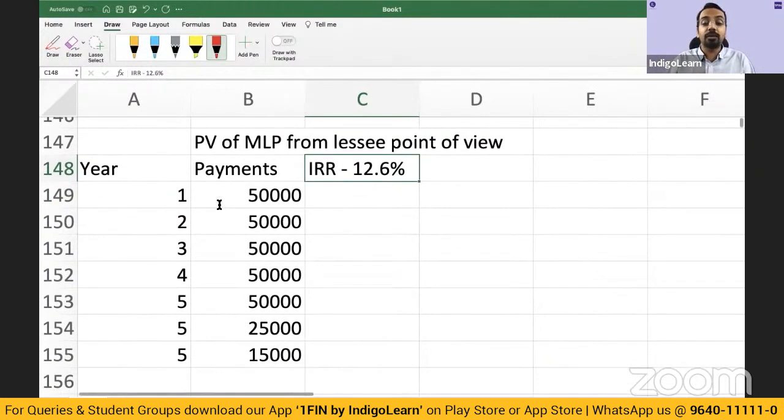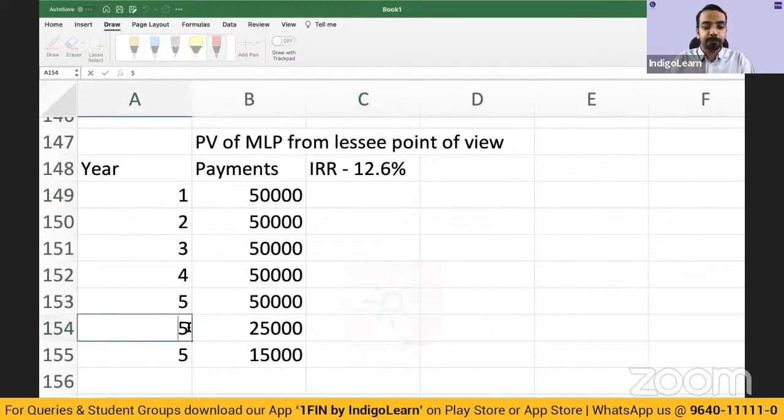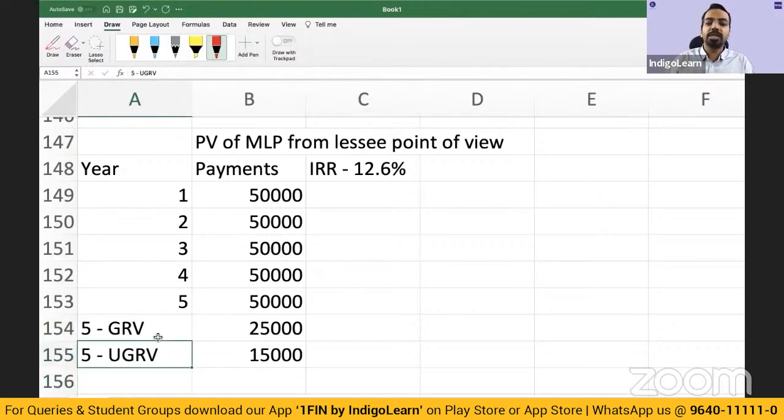What the lessee will account for it? Lessee will consider the same rate and discount these various lease payments to arrive at the present value. Now, please note this is GRV and this is unguaranteed residual value. Now, is the lessee concerned about this unguaranteed residual value? The lessee is not concerned. So, this will be excluded.